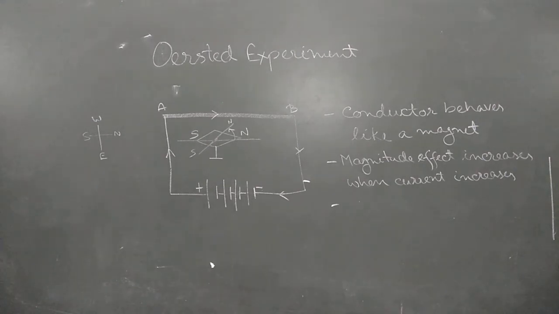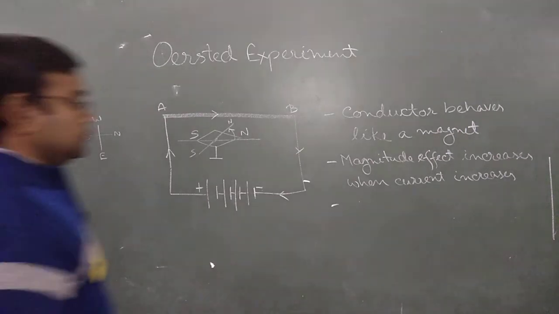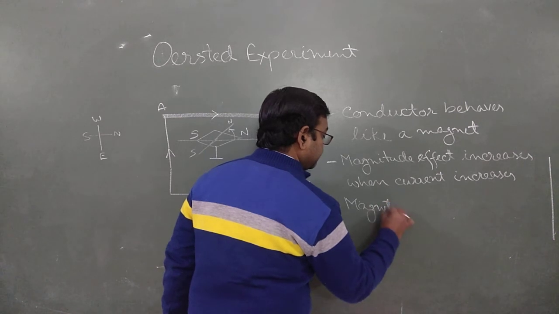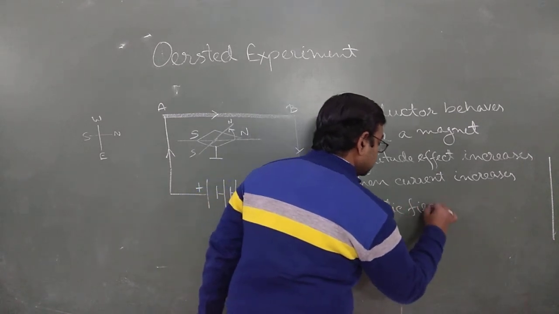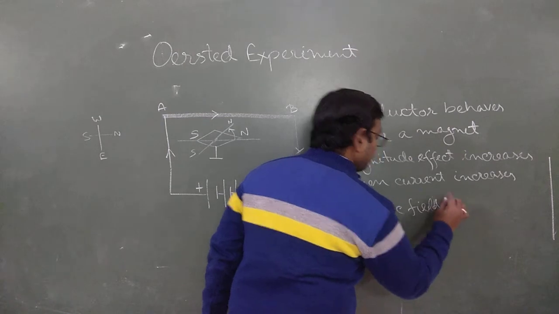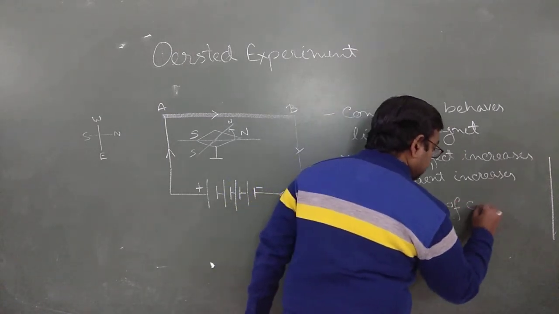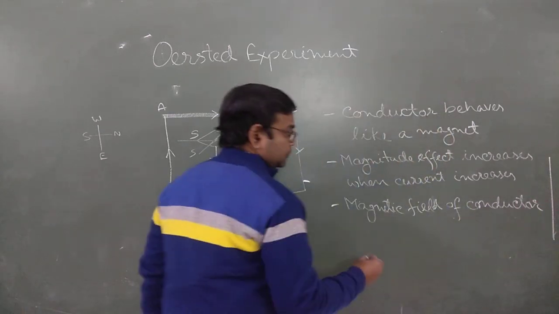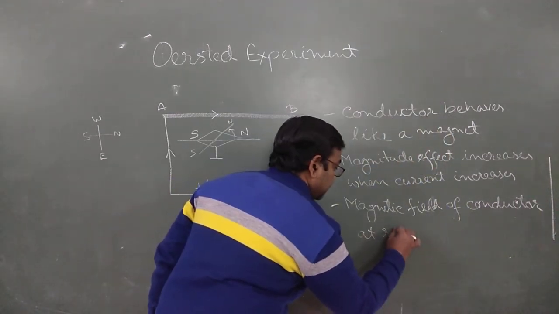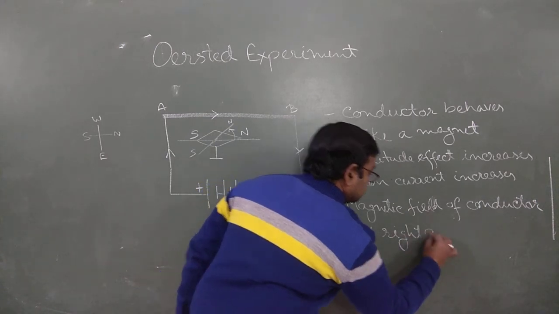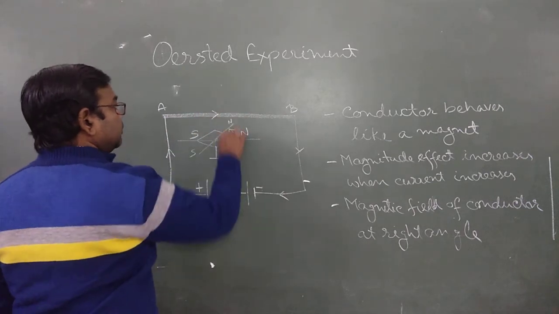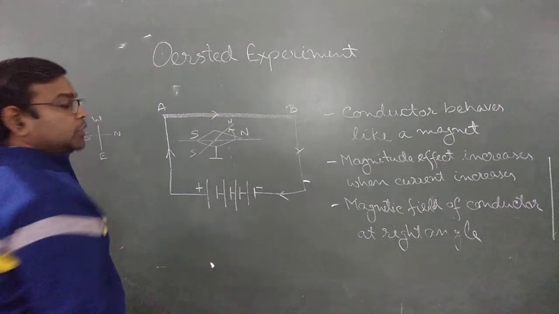The third point says that the magnetic field of a current carrying conductor is at right angle to the conductor. It means if this is your current conductor, then the magnetic field is perpendicular to the conductor.